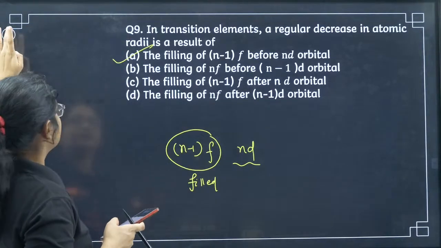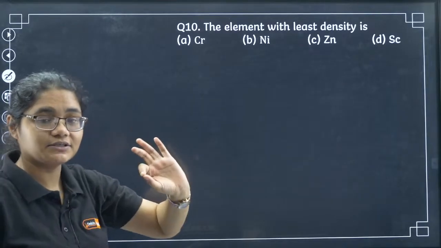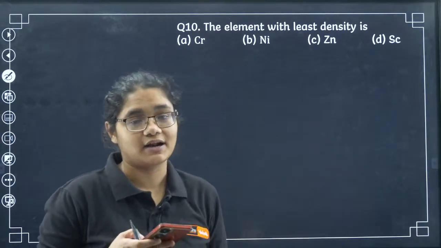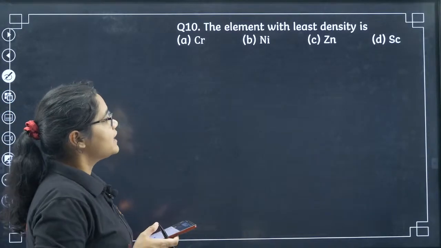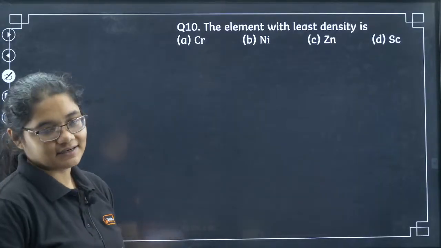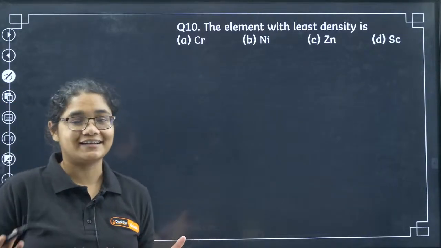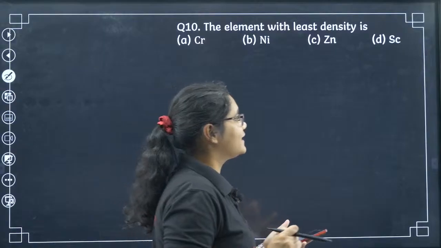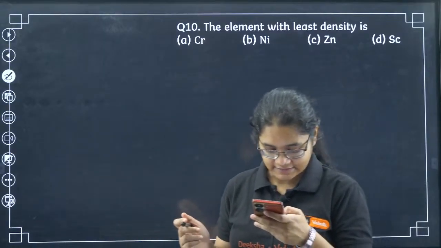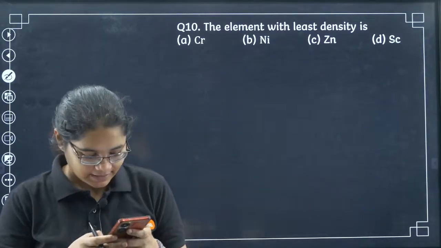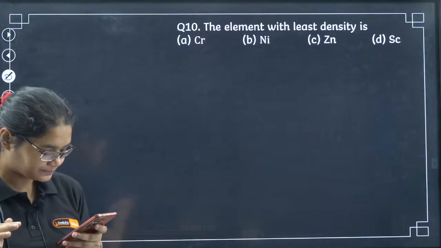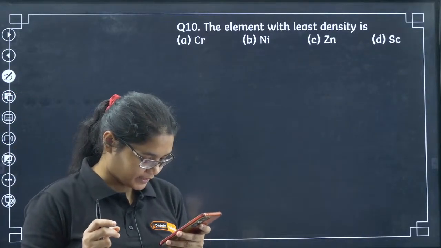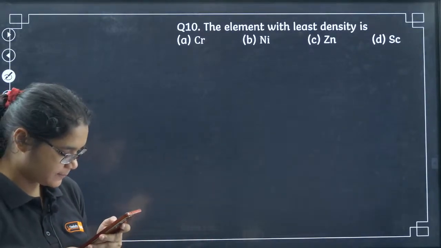Students, please write down the answers with the question number, so that it will be a little easier to understand which question you are answering. The element with least density, a very simple question: chromium, nickel, zinc and scandium. Which element is having the least density? Yes, quick, very simple answer, this one.